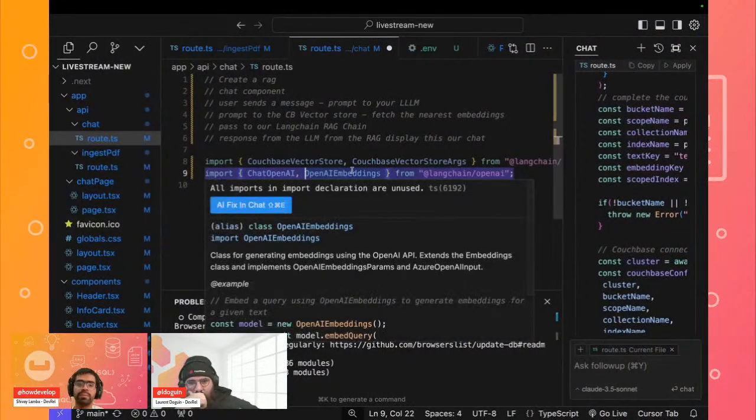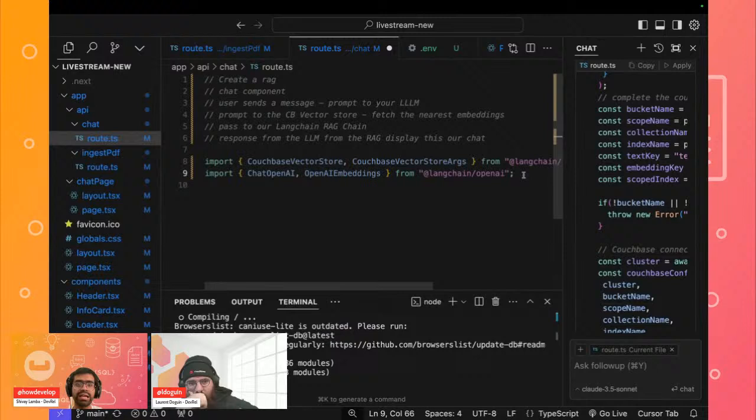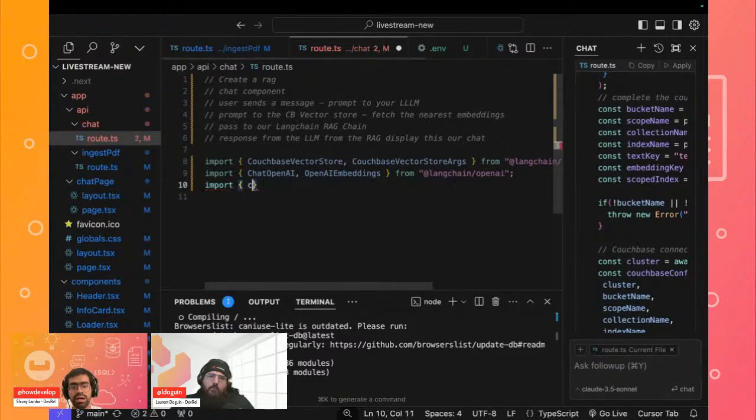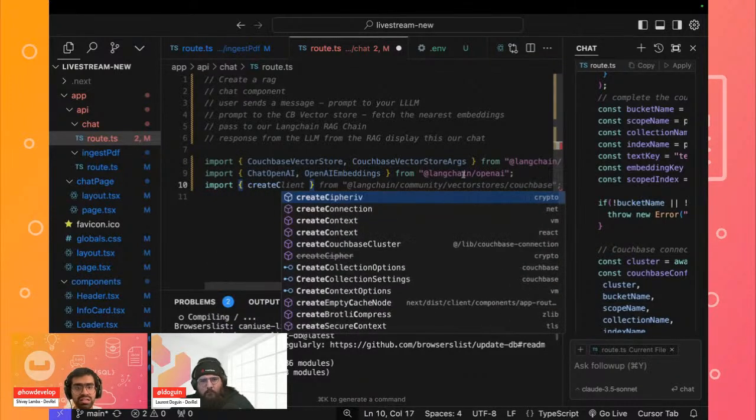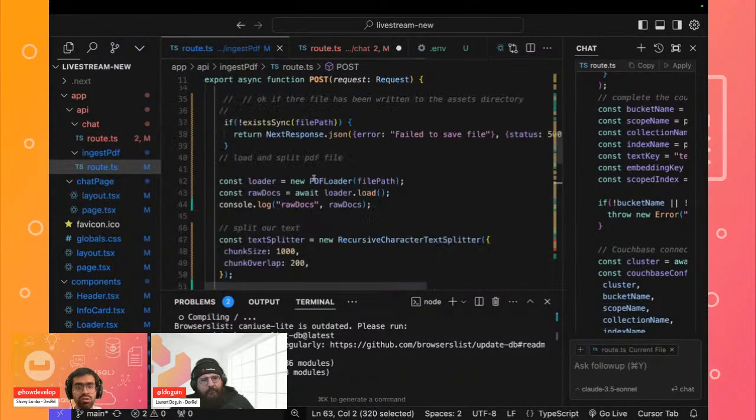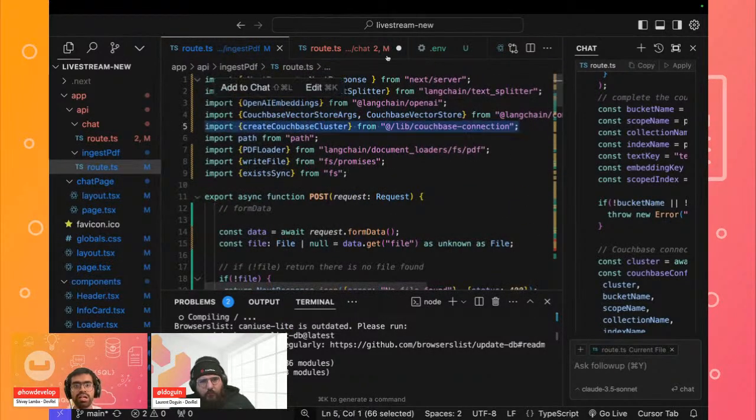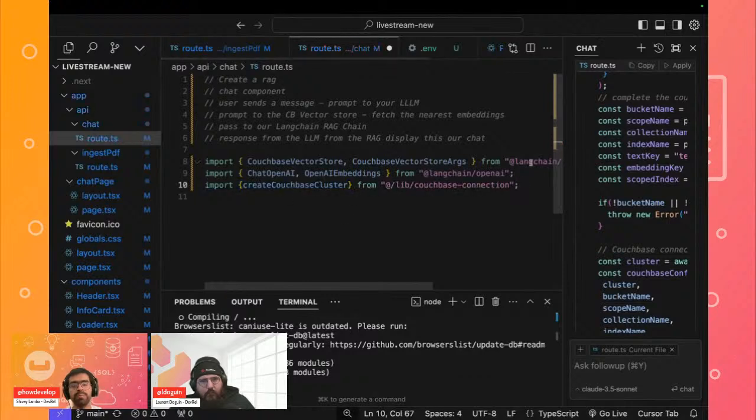So this is one thing to keep in mind, because generally we will use something as simple as an LLM call. You could just do import OpenAI from LangChain OpenAI, or import OpenAI from LangChain community LLMs. But here we are having a proper chat interface. So that's one thing to keep in mind. And then we will also import our create Couchbase cluster, and I think we can probably just copy that over here. So this will be used for us to connect to our Couchbase cluster once we authenticate it.